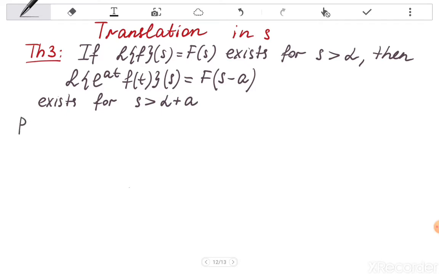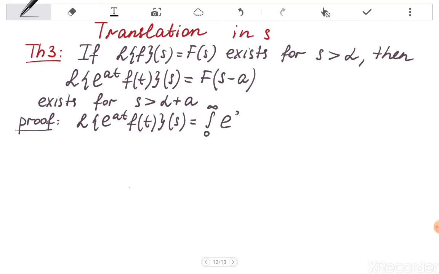Let's prove this result. The proof is very simple. So we calculate the Laplace transform of e^(at) f of t at a point s. By definition, this is the integral from 0 to infinity of e^(-st) times the function, which is e^(at) f of t, dt.